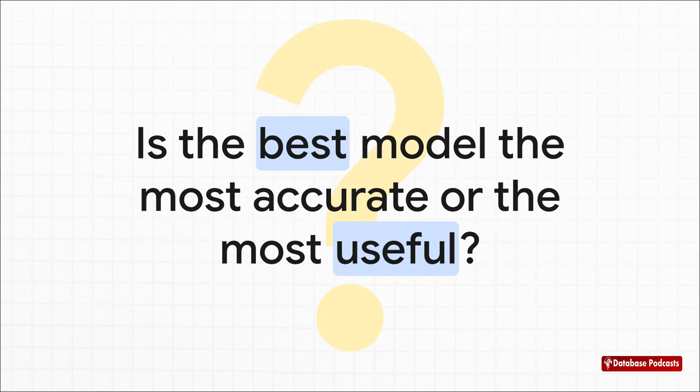And this all leads to a really interesting final question. What really makes a model the best? Is it always the one that gets the highest accuracy score, or is it sometimes the one that we can actually understand and explain? You know, a slightly less accurate but simpler model might be way more useful in the real world than a complex black box that nobody can make sense of. It really depends on your goal.